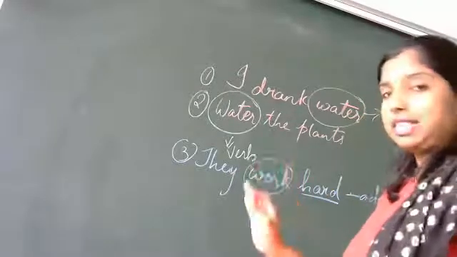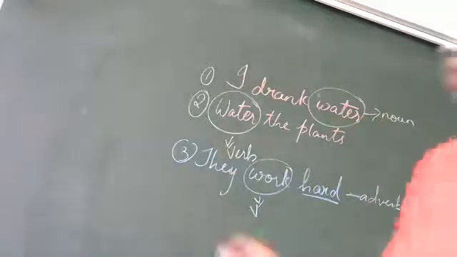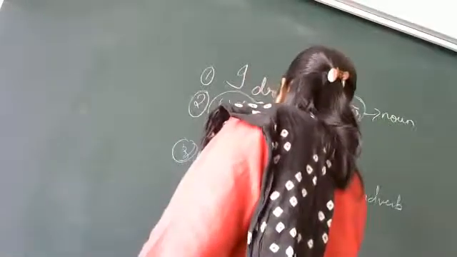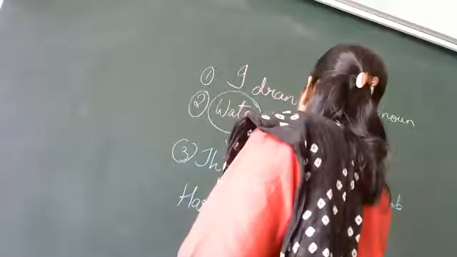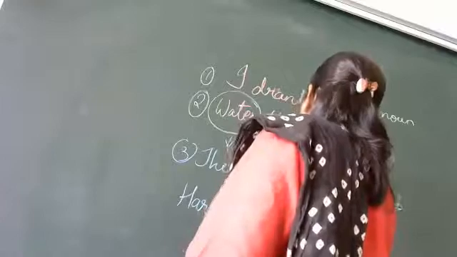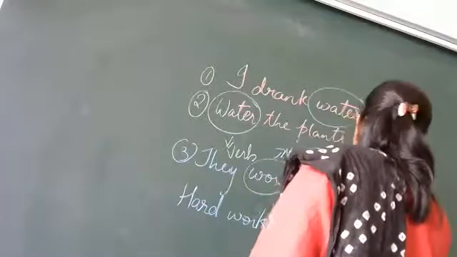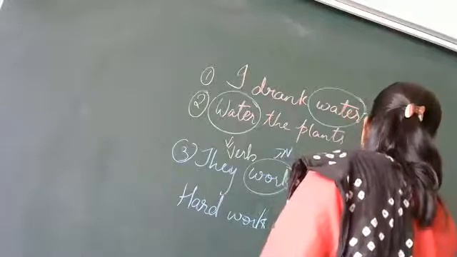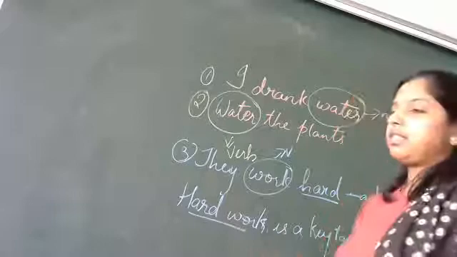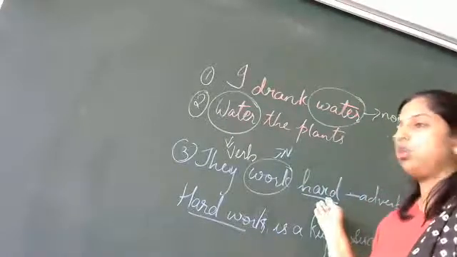Got it? But in the second sentence with the same word, I'm going to write: hard work is a key to success. Now, what is this hard work here? Is it the same as in the previous sentence?